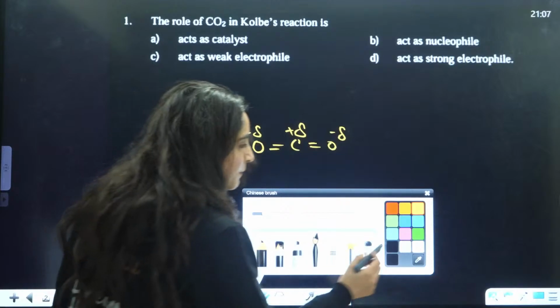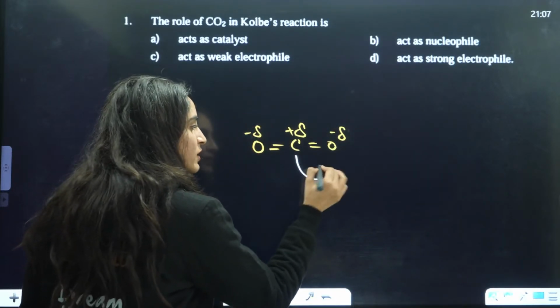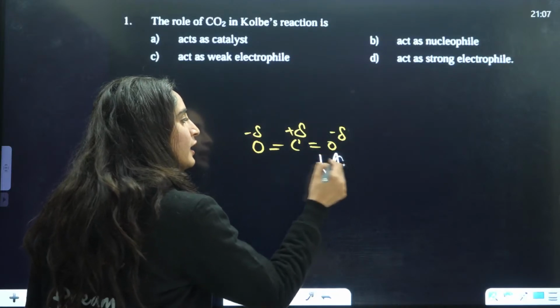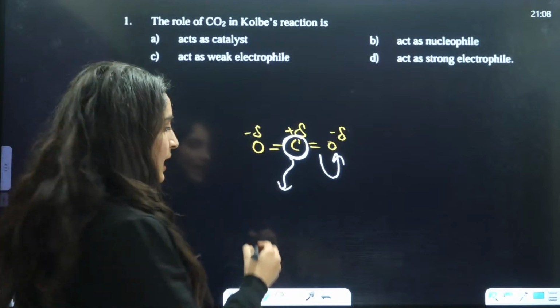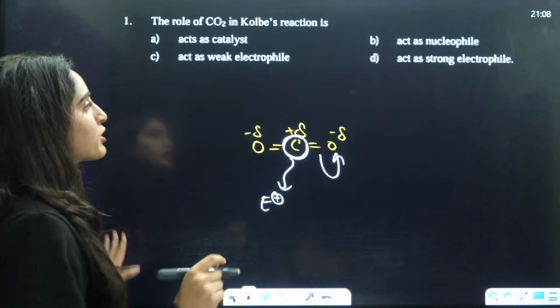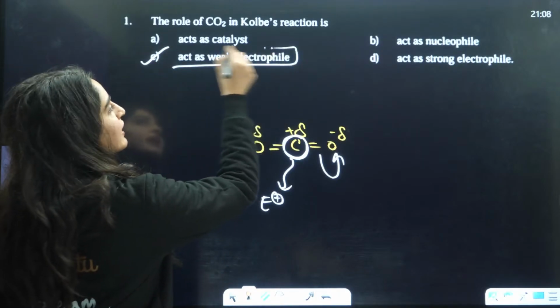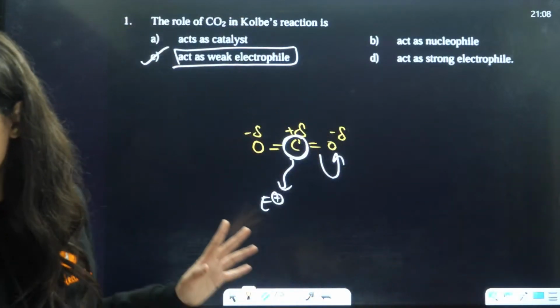So the bond will shift towards the oxygen, and from this carbon it will behave as an electrophile in Kolbe's reaction. So it will act as a weak electrophile. So the answer is C, that is the correct answer.